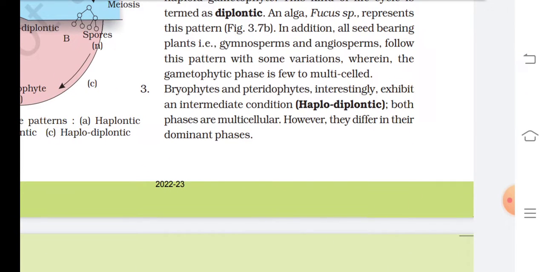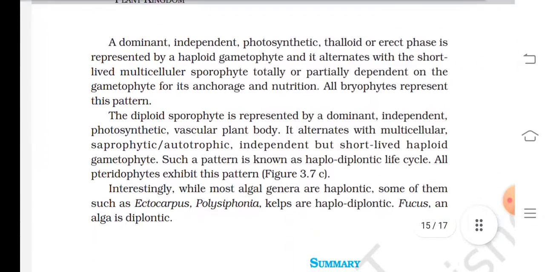Point 3. Bryophytes and Pteridophytes interestingly exhibit an intermediate condition, that is haplodiplontic. Both phases are multicellular, however, they differ in their dominant phase. A dominant independent photosynthetic thalloid or erect phase is represented by a haploid gametophyte, and it alternates with the short-lived multicellular sporophyte, totally or partially dependent on the gametophyte for its anchorage and nutrition. All bryophytes represent this pattern.